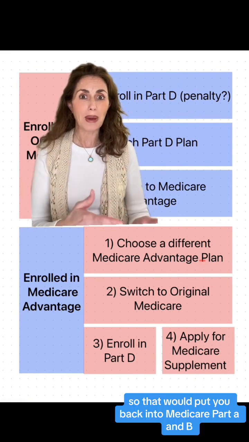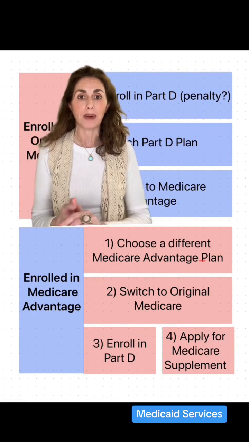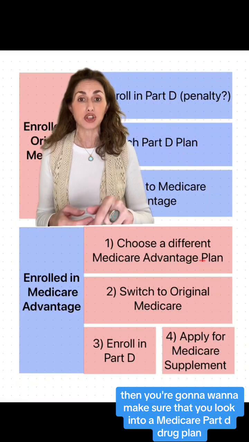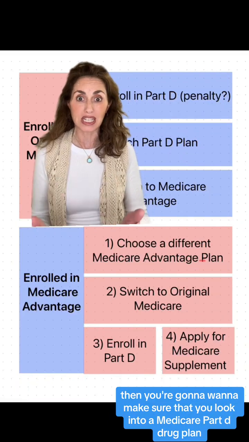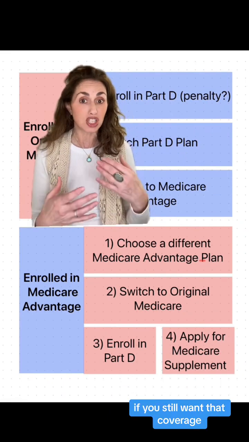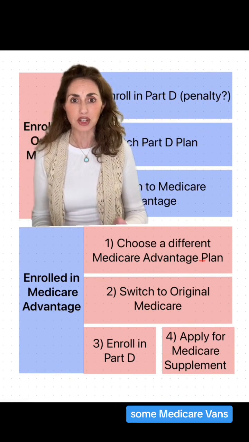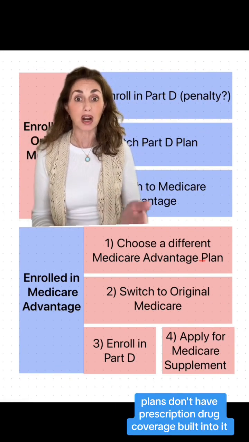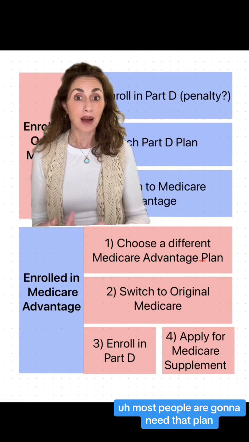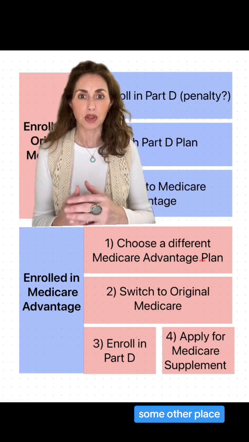So that would put you back into Medicare Part A and B being handled by the Centers for Medicare and Medicaid Services. But if you're going to do that, then you're going to want to make sure that you look into a Medicare Part D drug plan, a separate standalone plan if you still want that coverage or if you want to get it for the first time. Some Medicare Advantage plans don't have prescription drug coverage built into it. So you can get that D plan. Most people are going to need that plan unless they have coverage some other place.